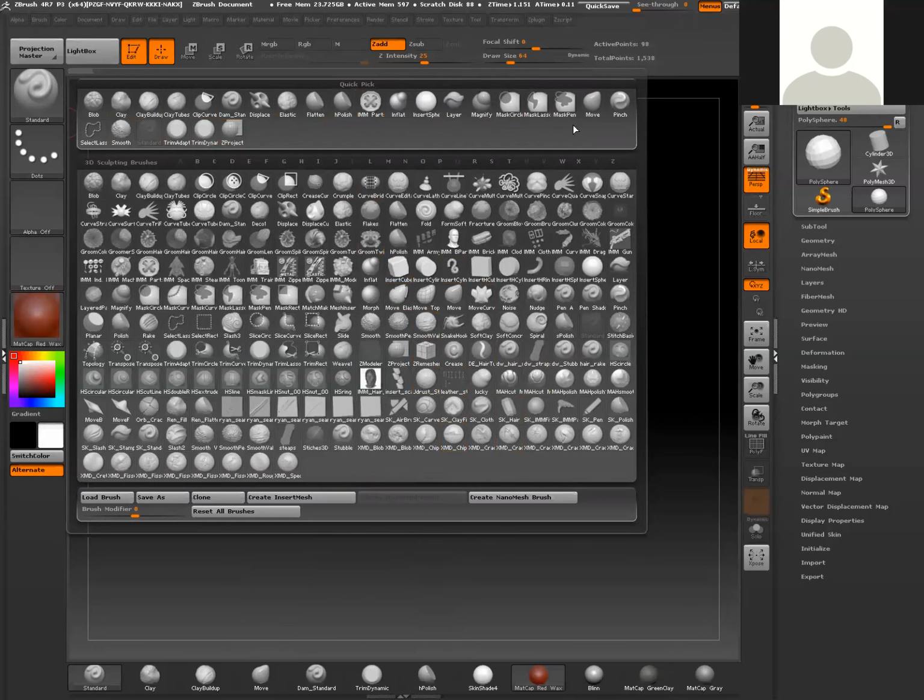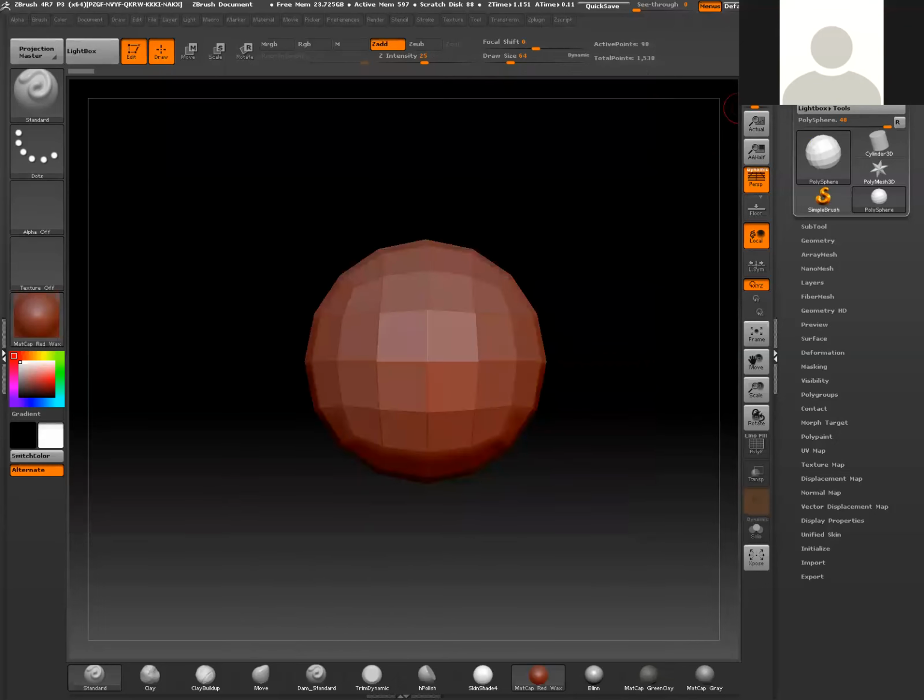So in this UI that I'm using here, you'll see that down at the bottom, there's a row of really handy ones that are already at my disposal here. So this is a combination of some really basic brushes that are really good, as well as some basic materials that are really good to use. So again, you can access brushes in multiple ways.